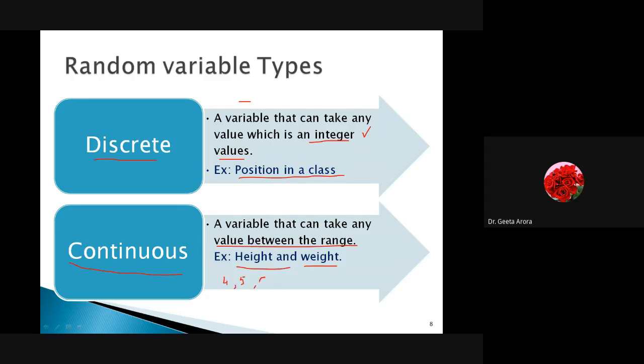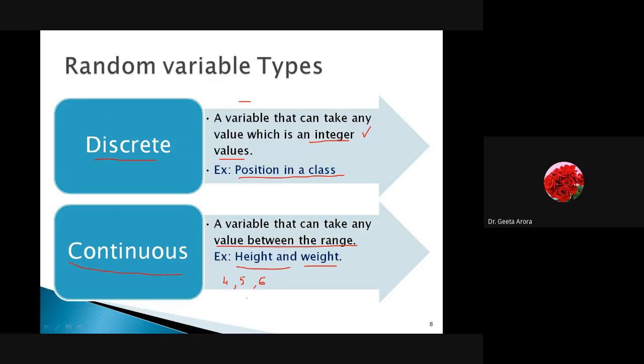It could be 5 feet 2 centimeters, or 5 feet 2 inches, whatever. So here we can write it in decimals also. Correct? So a continuous random variable is when the values are not only integers, but fractions can also come into the picture.